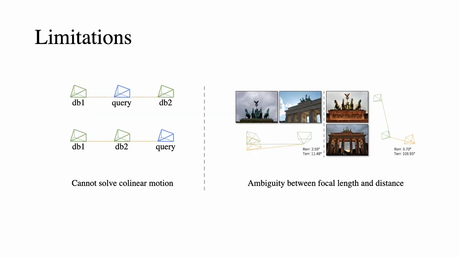A failure case of Reloc3r occurs when the query image and all retrieved database images are perfectly collinear, creating a degeneracy issue that makes the metric scale impossible to solve. Another limitation is that Reloc3r does not take camera intrinsics as input, so it cannot handle the ambiguity between focal length and distance.